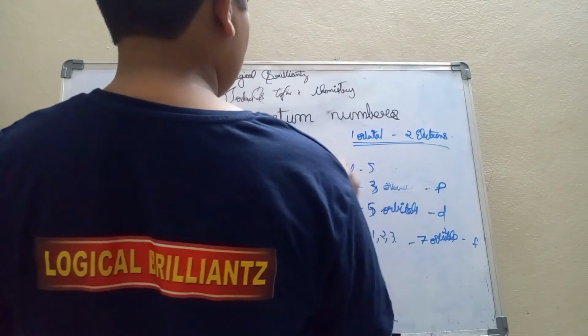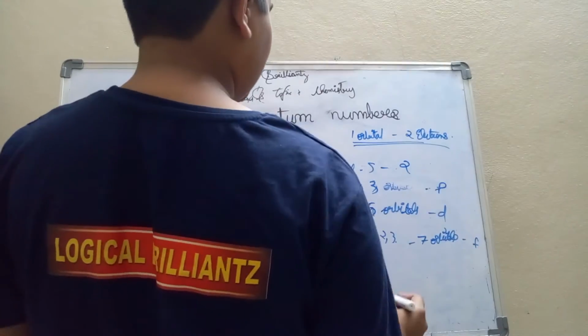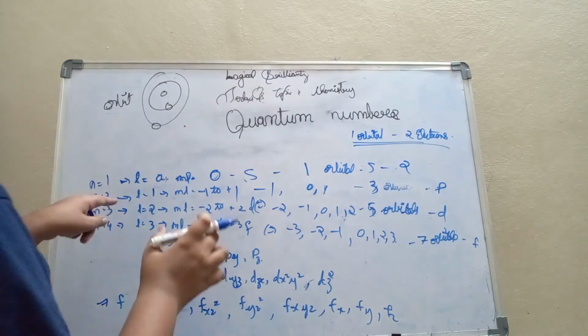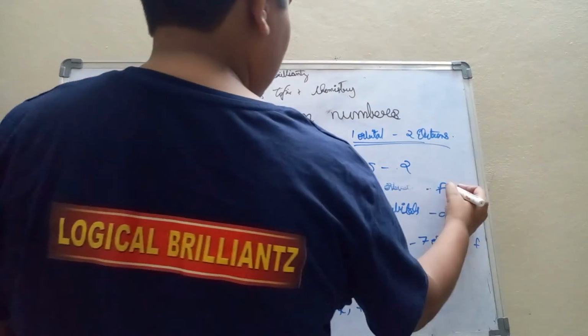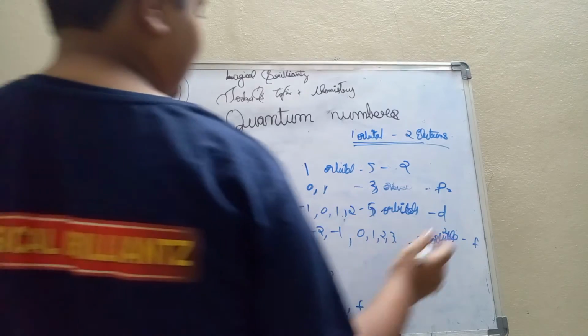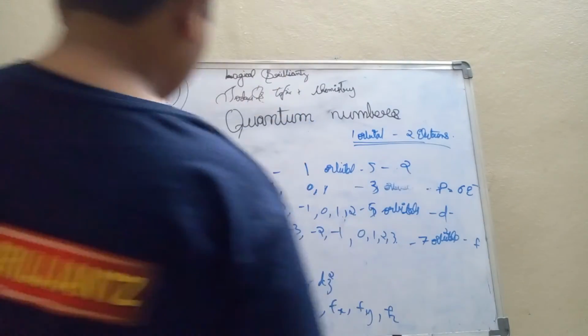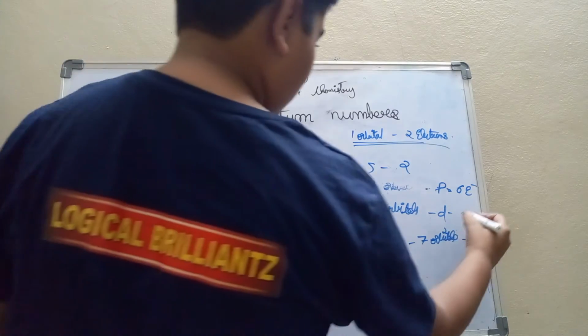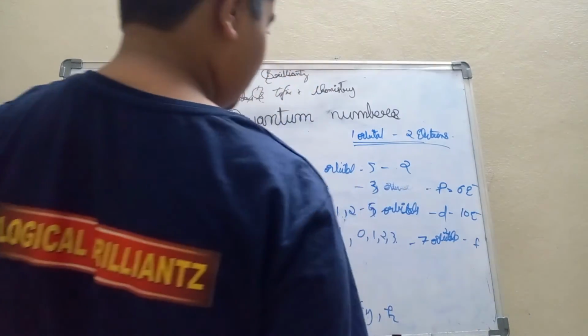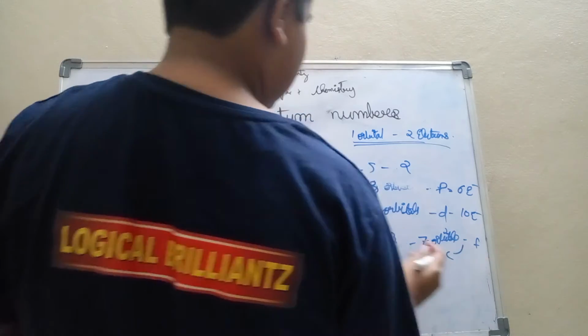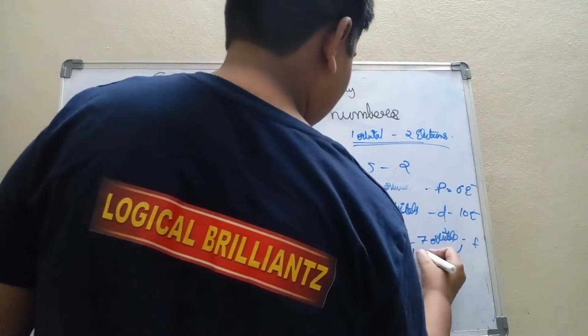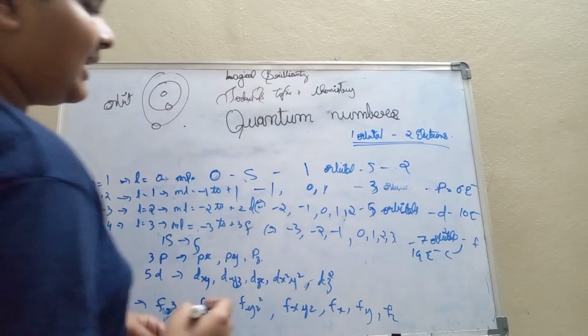So S has only one orbital, so it can accommodate 2 electrons. Since P, in n equal to 2, is the P subshell, there are 3 orbitals, so it can accommodate 6 electrons. And in D, there are 5 orbitals, so it can accommodate 10 electrons. And in F, there are 7 orbitals, so it can accommodate 14 electrons.